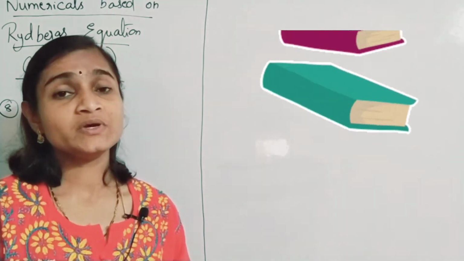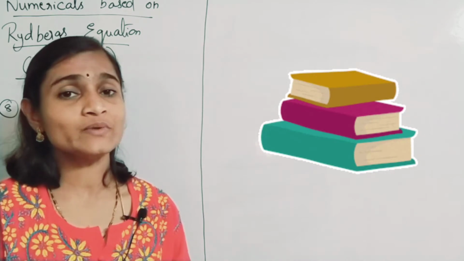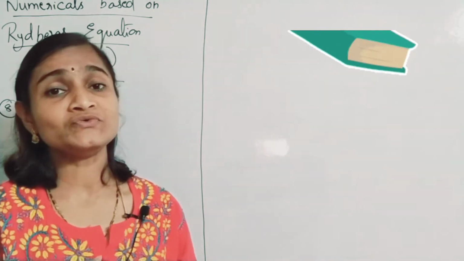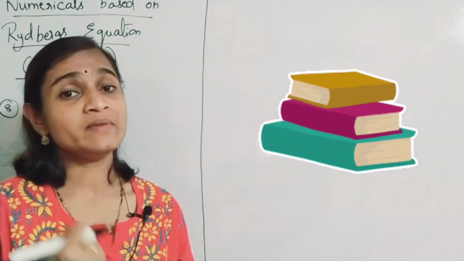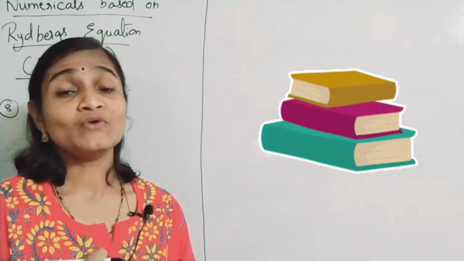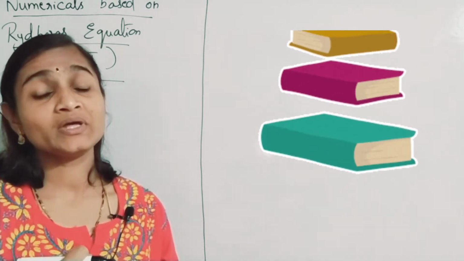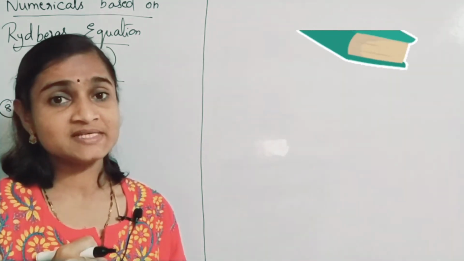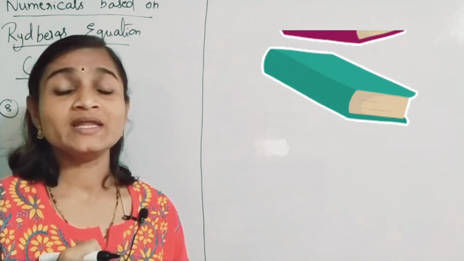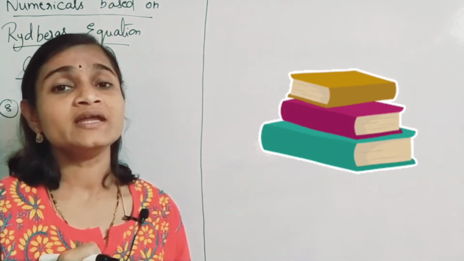Sometimes he may ask you to find wavelength, sometimes he may ask you to find wave number. So please read the question carefully.